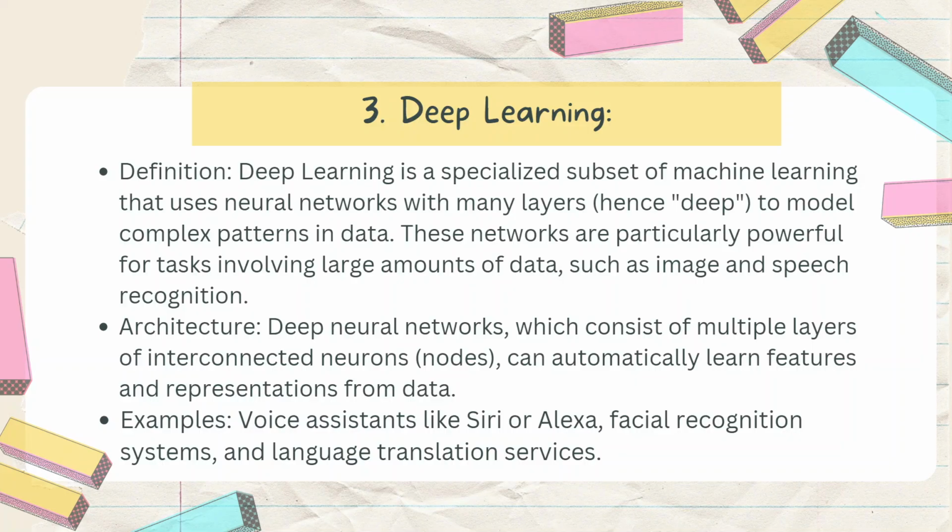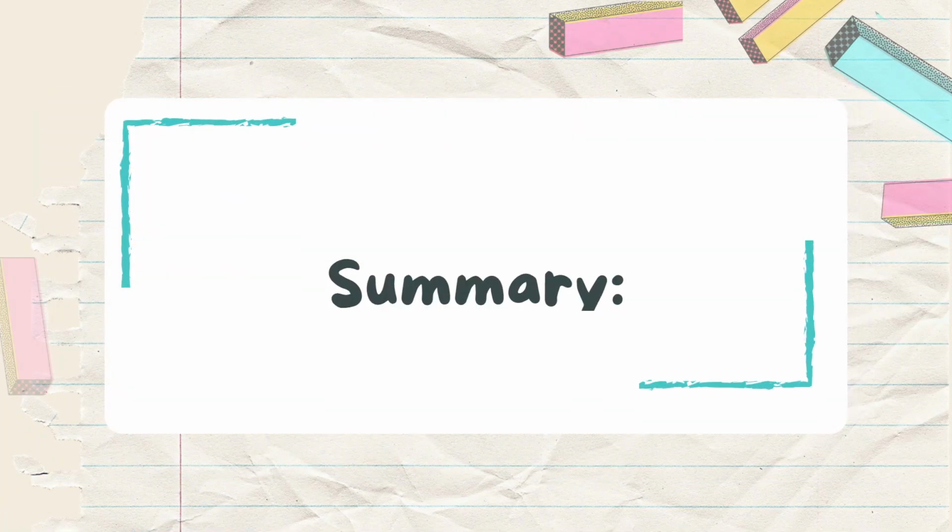Architecture of deep learning. Deep neural networks, which consist of multiple layers and interconnected neurons or nodes, can automatically learn features and representations from data. The examples of deep learning are voice assistants like Siri or Alexa, face recognition systems, and also language translation services.